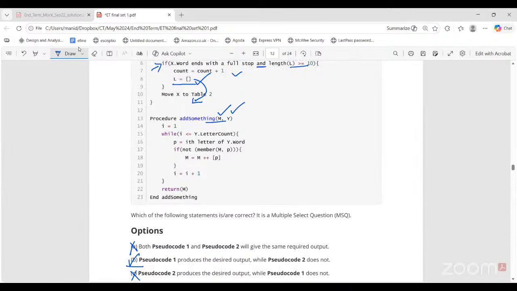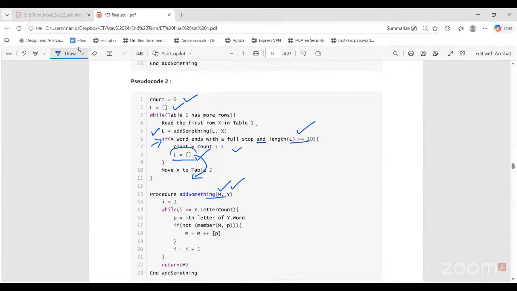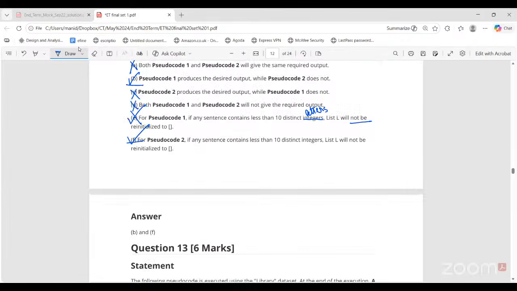Only one small difference between the two codes, but a very important difference, is this. This should not depend on the if statement. This should happen regardless at the end of every sentence.